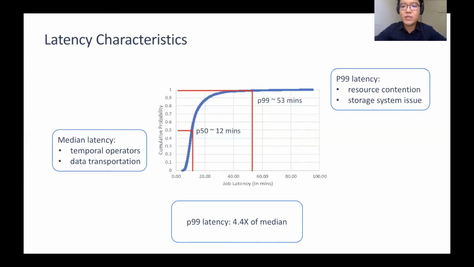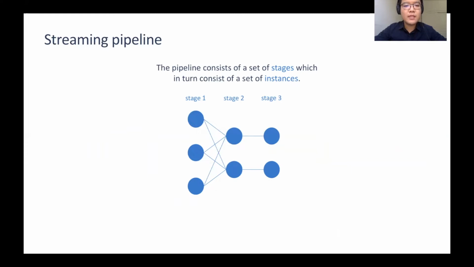As many batch jobs are also running in the same cluster, the contention for CPU and the memory can sometimes result in instances running slower than expected. Additionally, from time to time, the external storage system can be slow. This can add further delay to the job latency. The service level objective is defined on the latency at the tail. As we want to avoid SLO violation and provide a tighter SLO, we focus on how to reduce the tail latency in this work.